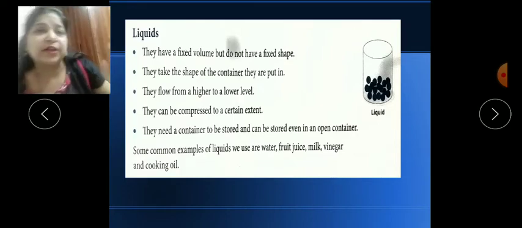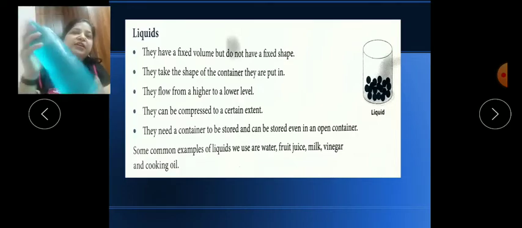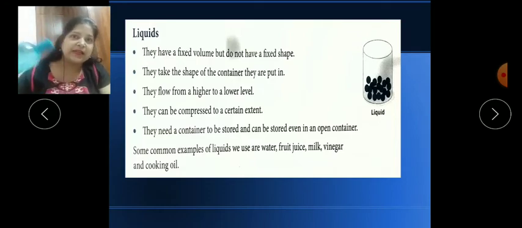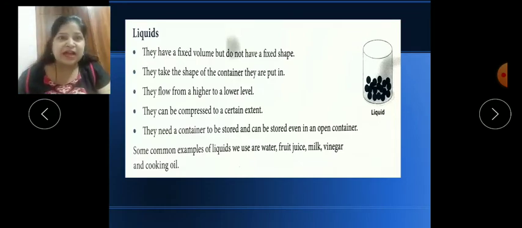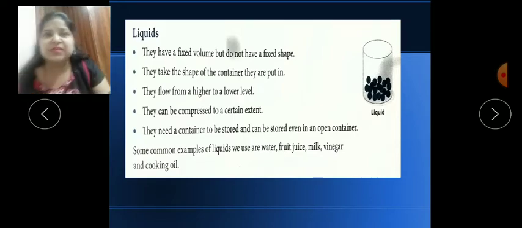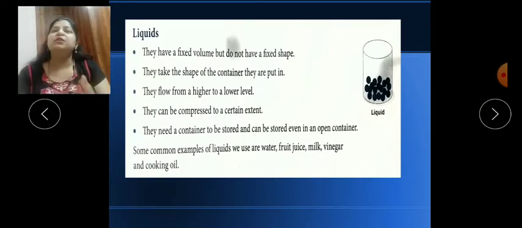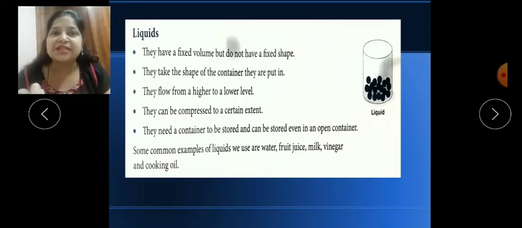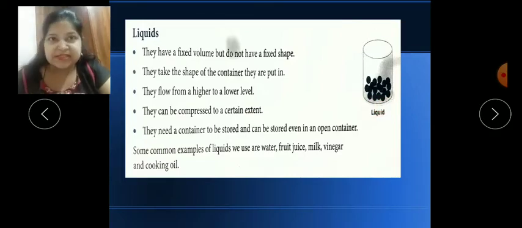We can spill water, as I can see I have water in the water bottle. We can take this water into a glass or a bowl, and it will take the shape of that glass, that bottle, that bowl. It can be compressed because their molecules have a little bit of gaps. We can see these white gaps here, so they can be compressed, not highly, but up to a certain level.